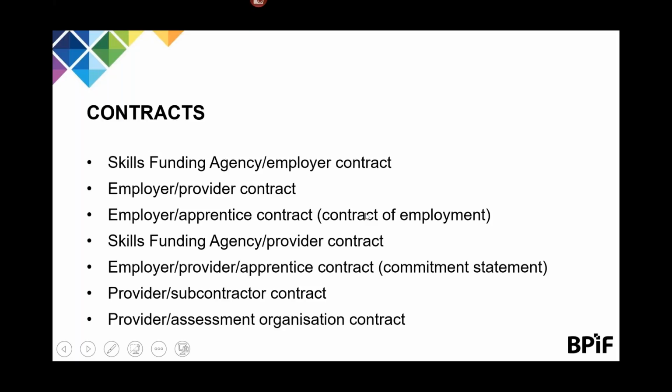Contracts. There is not a lot to say here except that there are going to be lots of contracts. So the employer will be contracting with the government. The employer will need to have a contract with the provider. The employer will have a contract with the apprentice. There's going to be a tripartite agreement between the employer, the provider and the apprentice, and so on. I recommend, as you would expect, a legal review of any contract before you sign, and I would also suggest that you think about how you ensure that all of your contracts align.